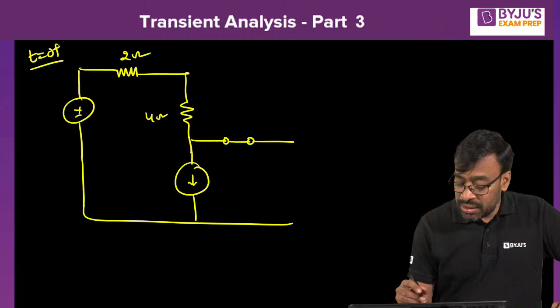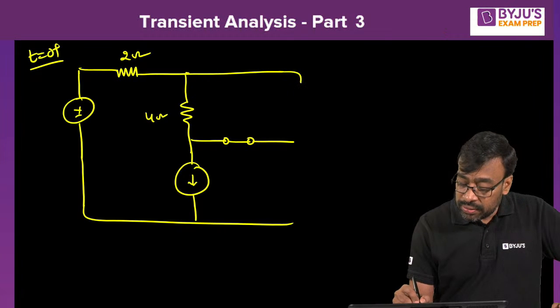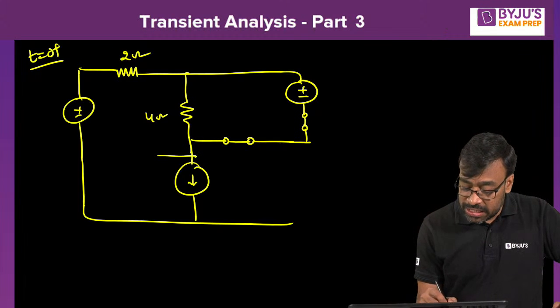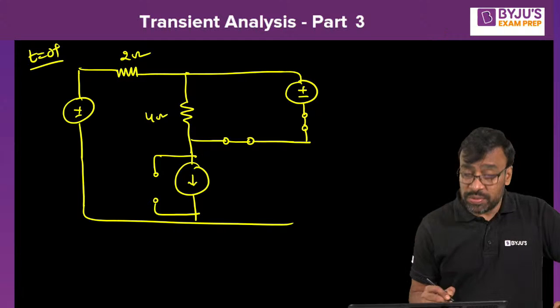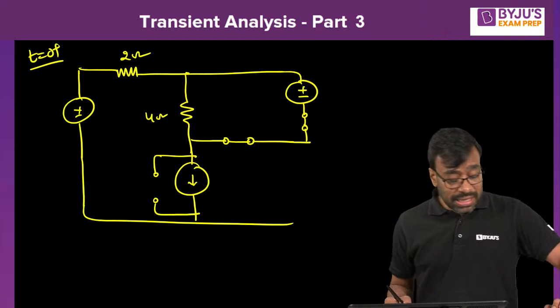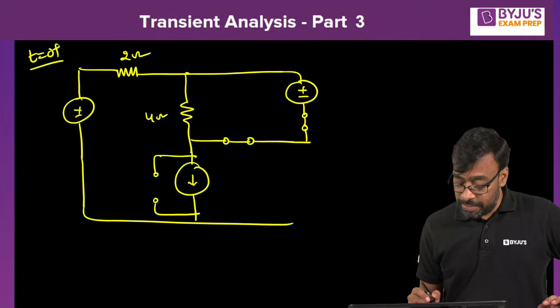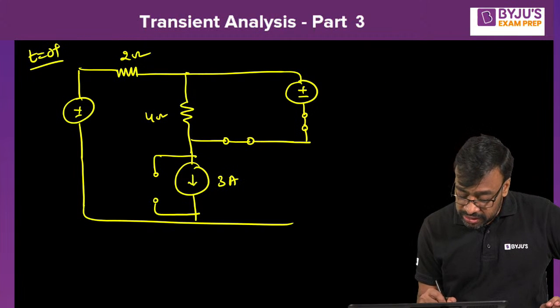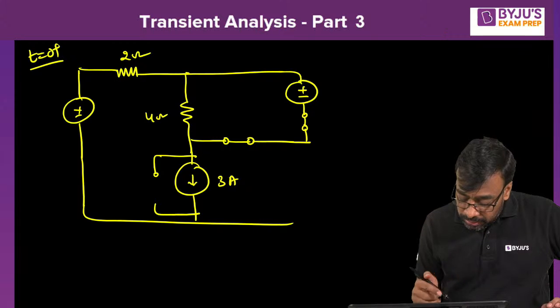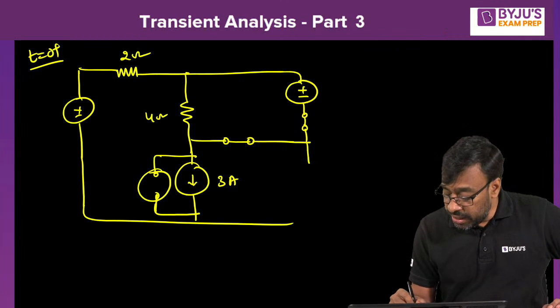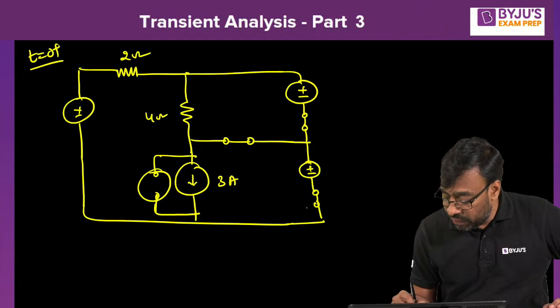If you don't have command on circuit solving, it's very difficult. The first step is to make sure that you are very good at solving circuits. The inductor is replaced by what? A current source with a parallel inductor model. What was the current flowing earlier, you have seen? 3 amperes. I'm putting here 3 amperes. This is an inductor, the current source with parallel inductor model. The 2 capacitors are replaced by voltage sources with a series capacitor model always.